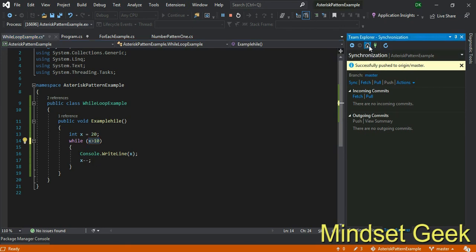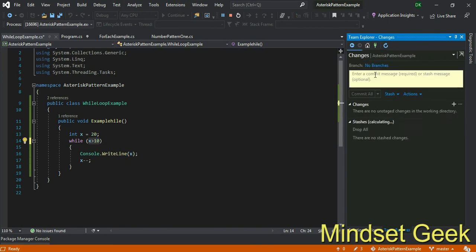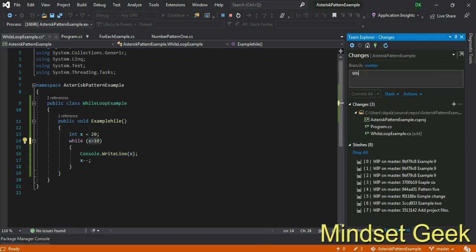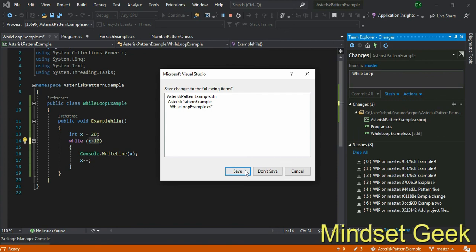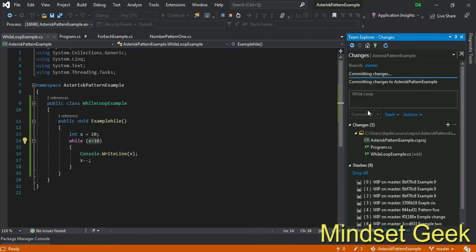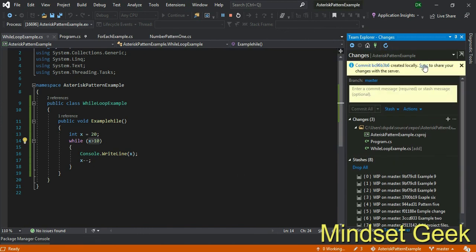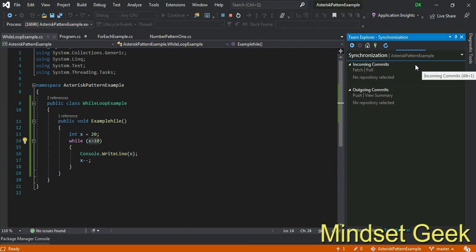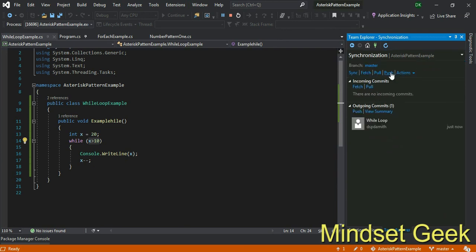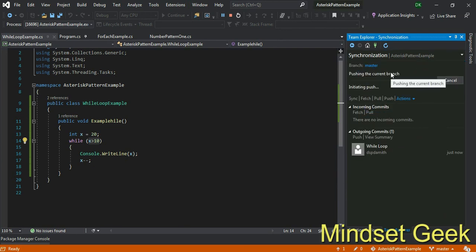Now you want to commit your changes. I'm not explaining how to commit one by one. In all the previous lessons I explained the concept, right? That's why, okay, save. Now successfully committed. Now I want to push my changes into GitHub, right? Push.